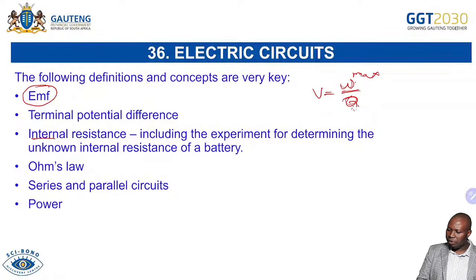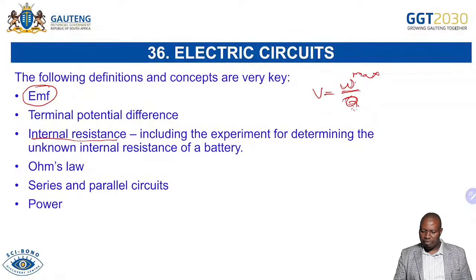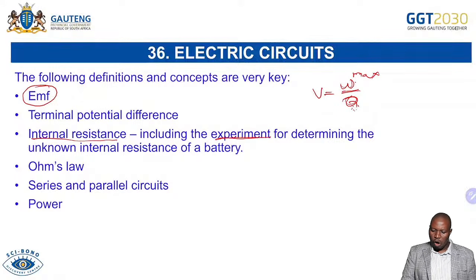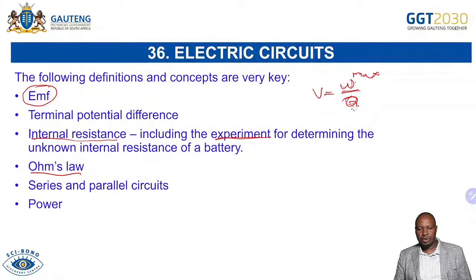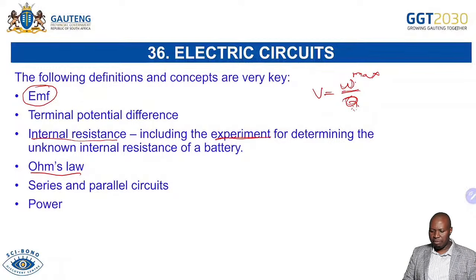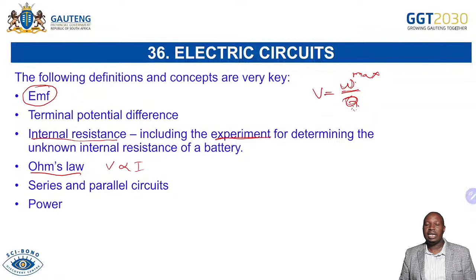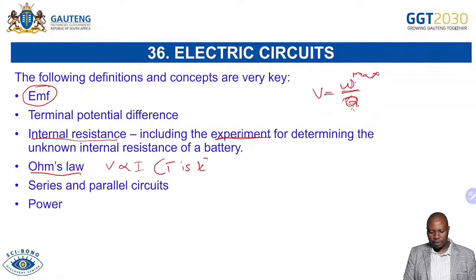And then we're dealing with the issue of internal resistance. You have done the experiment, I hope, and then you know what happens. Ohm's law, remind yourself there. Remember the main thing, we're having the potential difference across the conductor, which is directly proportional to the current. Don't forget, we are saying that, provided that the temperature remains constant.